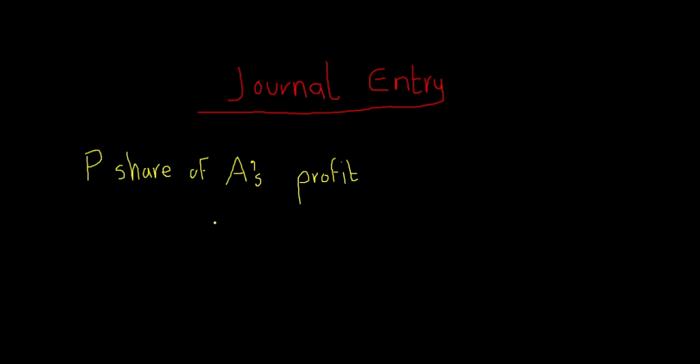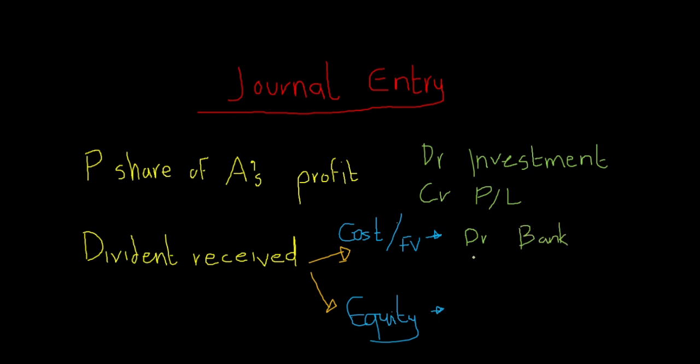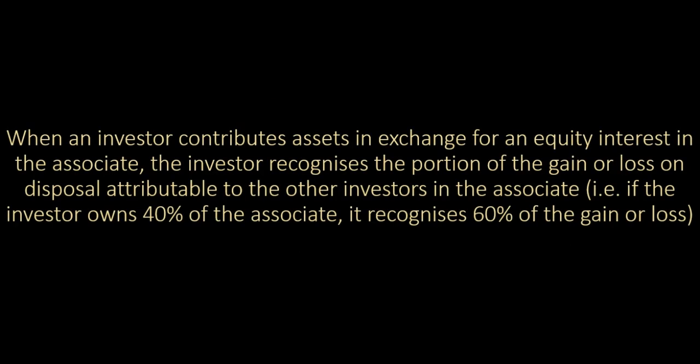The journal entries for share of associate's profit and dividend received are as follows. You debit investment and credit P&L for the share of associate's profit. You debit bank and credit dividend income for the cost method and fair value method, and you debit bank and credit investment for the equity method.